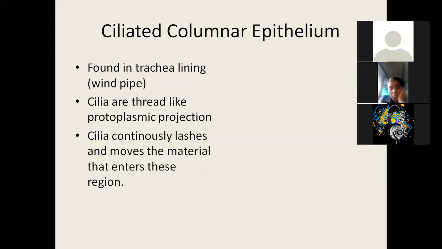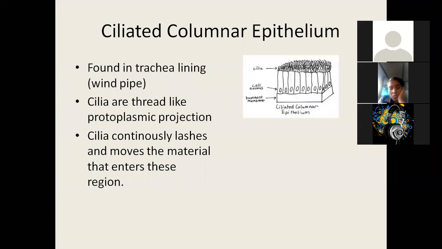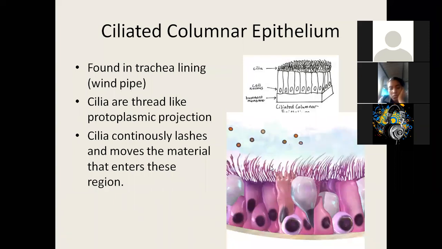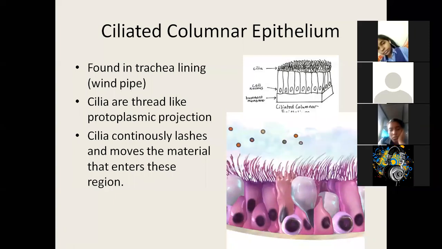You can see the columnar cells and the cilia. Here you can see exactly how it takes place. Whatever dirt particle comes, it will throw it out. It will not stick to the trachea.